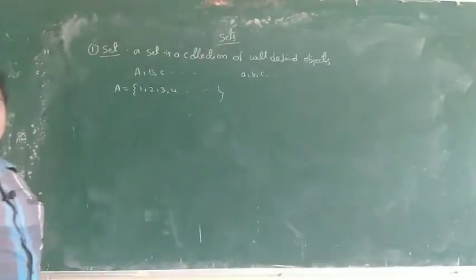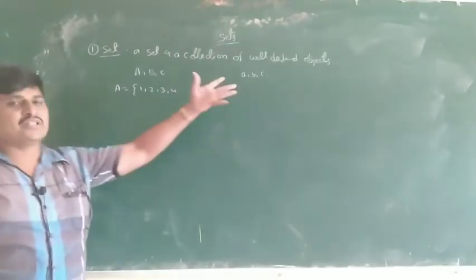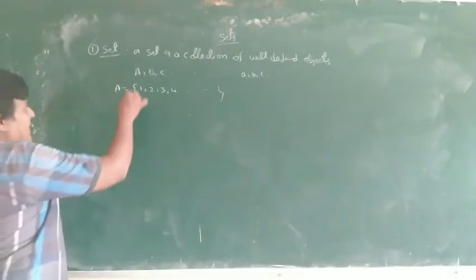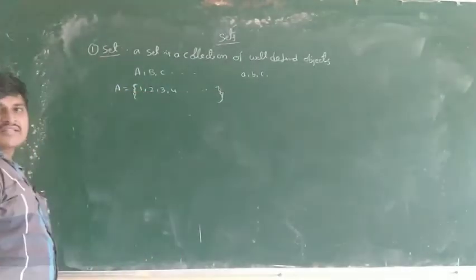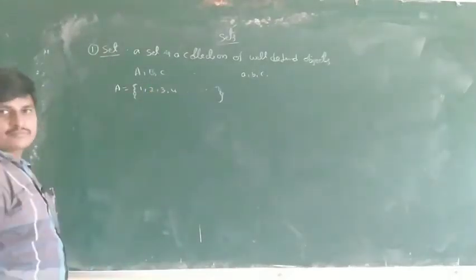Natural numbers have no ending. The starting number is 1, the ending number we don't know, but it goes on. This bracket is called braces. So 1, 2, 3, 4 and so on.